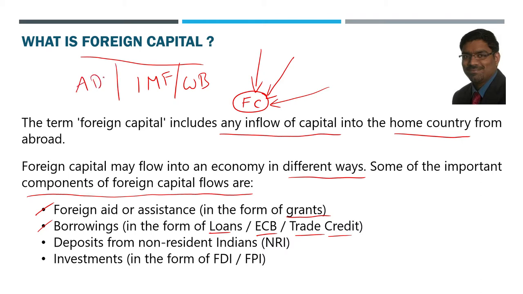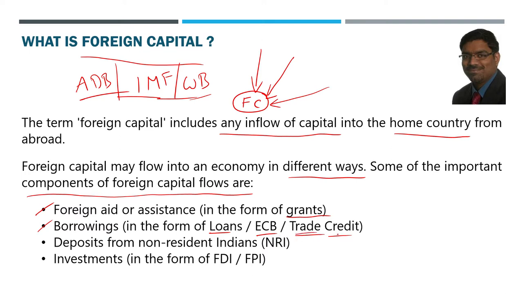Like that, loans can be taken by India as a country from international financial institutions. Or even companies within India can go for external commercial borrowings as one of the sources of finance. They can borrow from outside India also, of course, subject to a lot of restrictions and regulations.